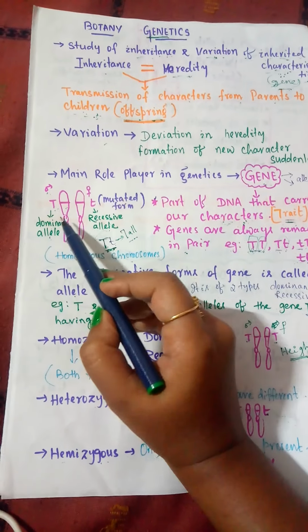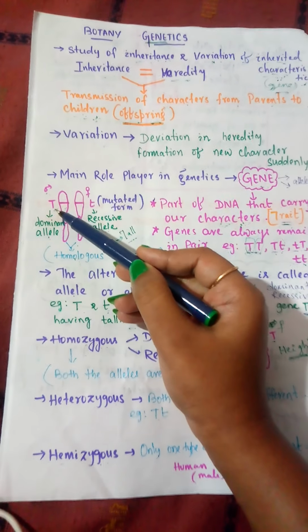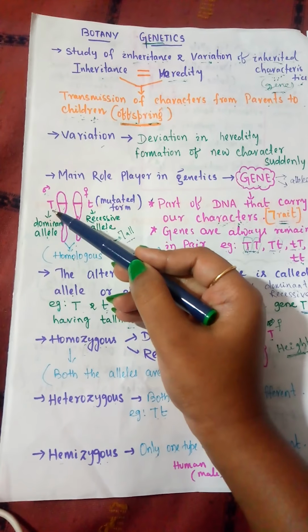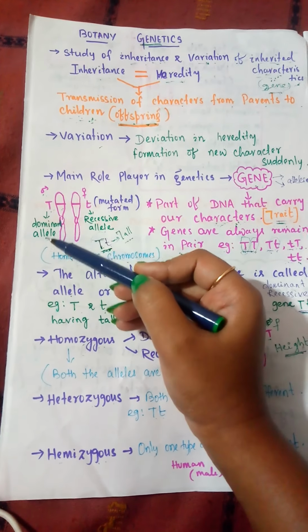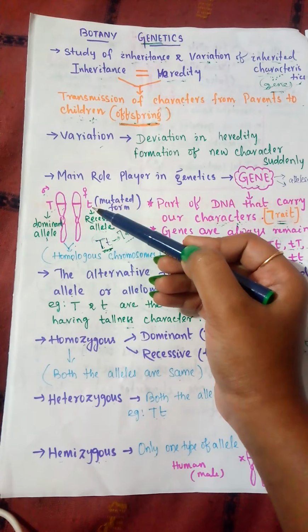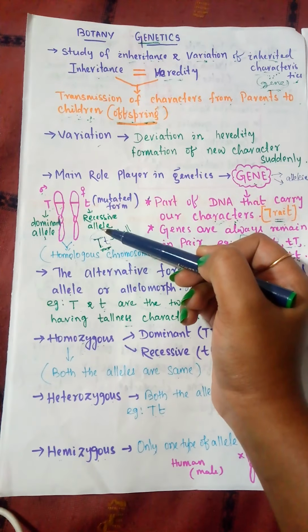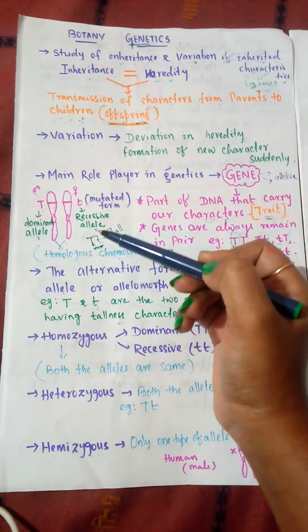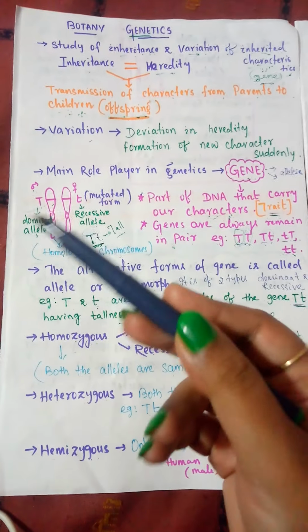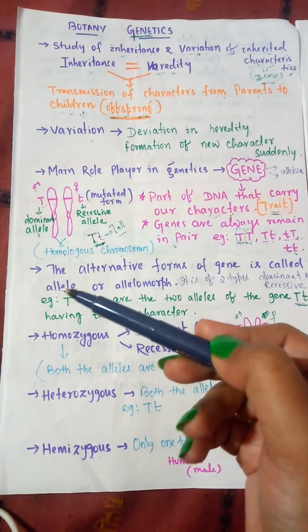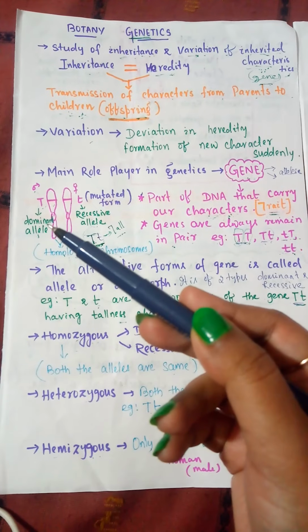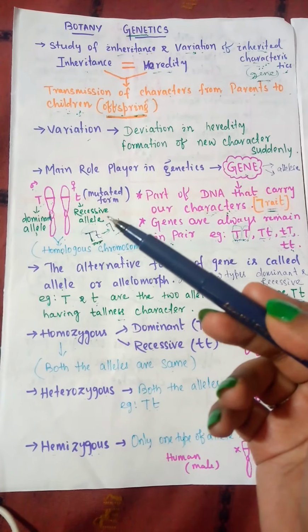You can notice that the gene has two forms or two parts. One part is written as a capital letter, which is the dominant allele; one is represented by a small letter, that is the recessive allele. Remember one thing: allele means the alternative forms of the gene, dominant or recessive form.